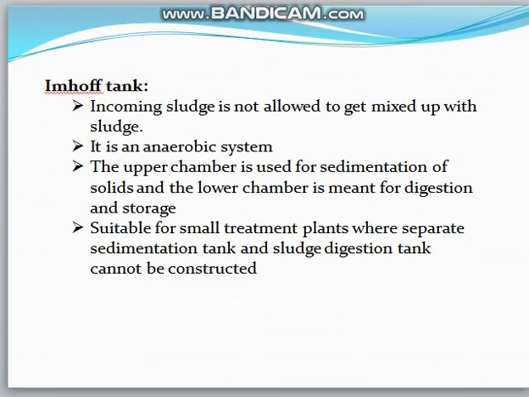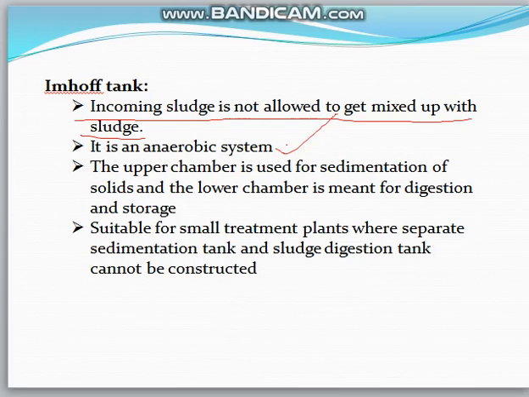More than 300 people, there is a need of in-home tanks in the place of septic tank. Coming to the in-home tanks, here the incoming sludge stream is not allowed to mix up with the sludge. This is the most common anaerobic system. Septic tank is also an anaerobic system. This is also an anaerobic system.